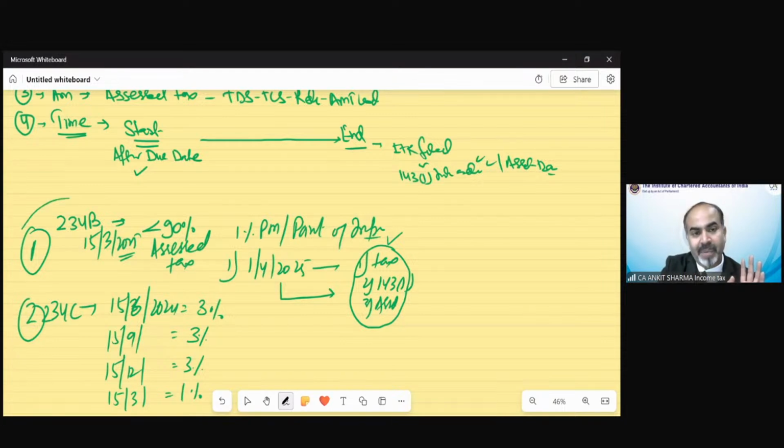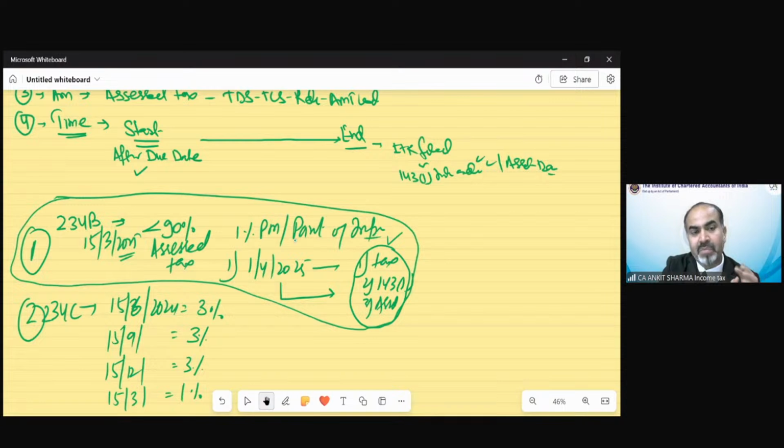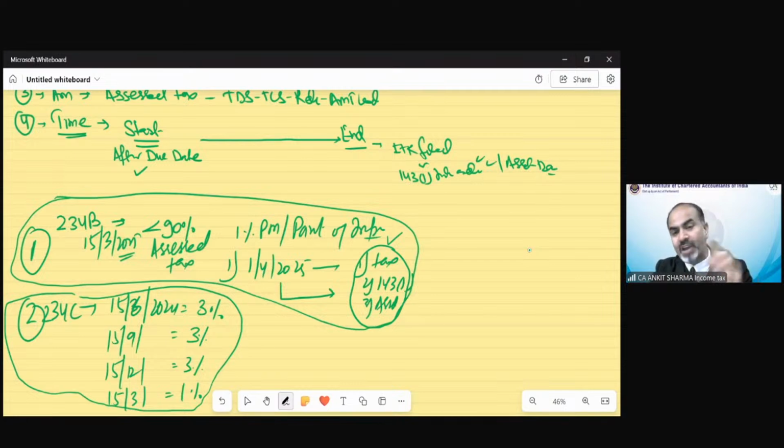So this is separate. It does not have any correlation with A or C. C is having a separate provision. It does not correlate with B or A. Even B and C are both for advance tax deficiency, but even they do not have any interconnection. And 234A is having a separate provision, for late filing of return.